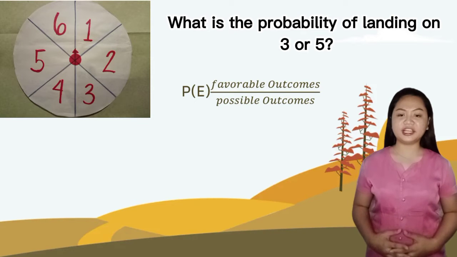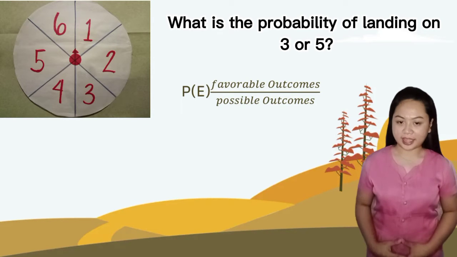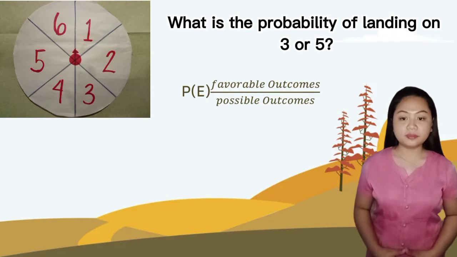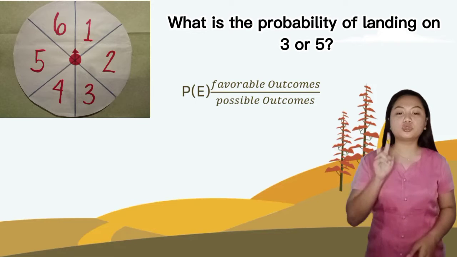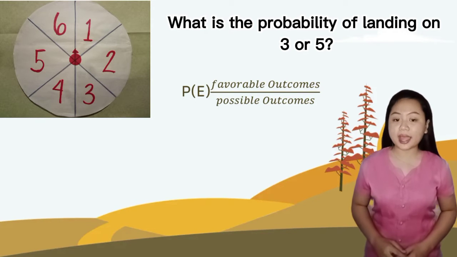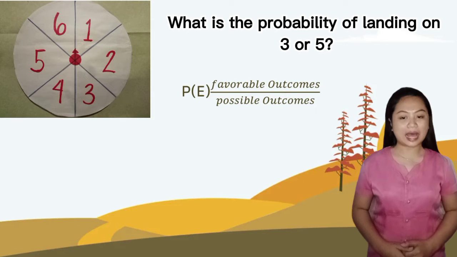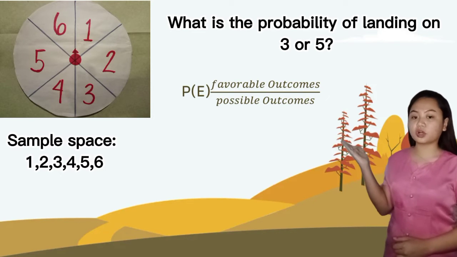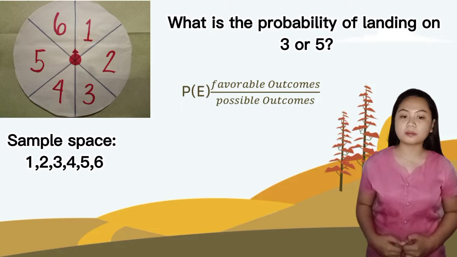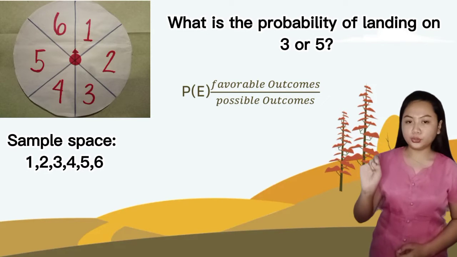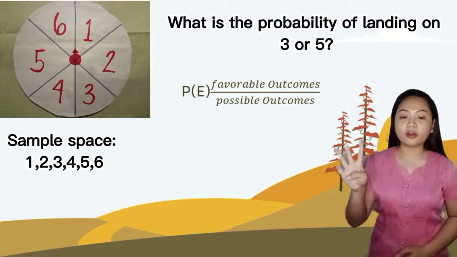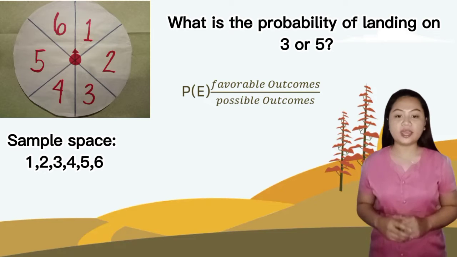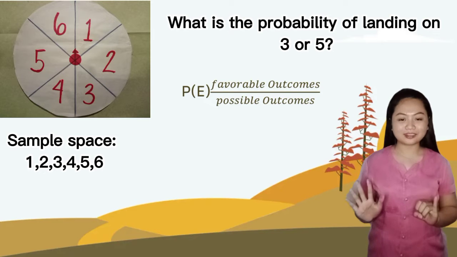Since we have only 3 and 5, it means that we have 2 favorable outcomes divided by the total possible outcomes. Here, the sample space, or the list of total possible outcomes, is 1, 2, 3, 4, 5, and 6. Therefore, we have 6 possible outcomes.